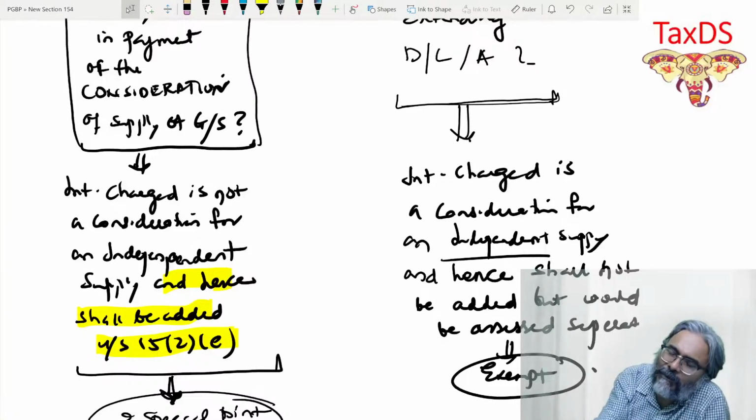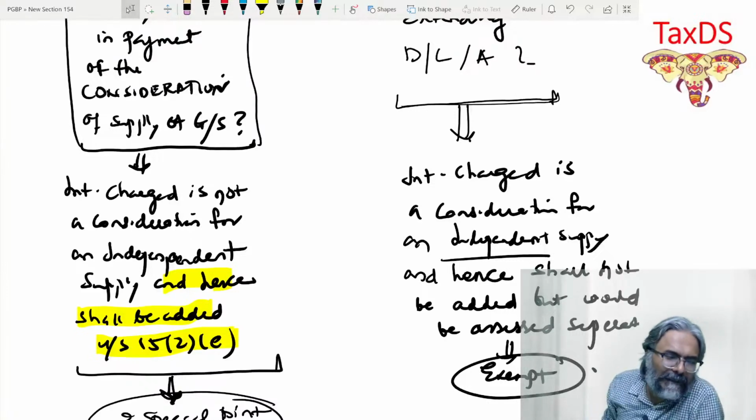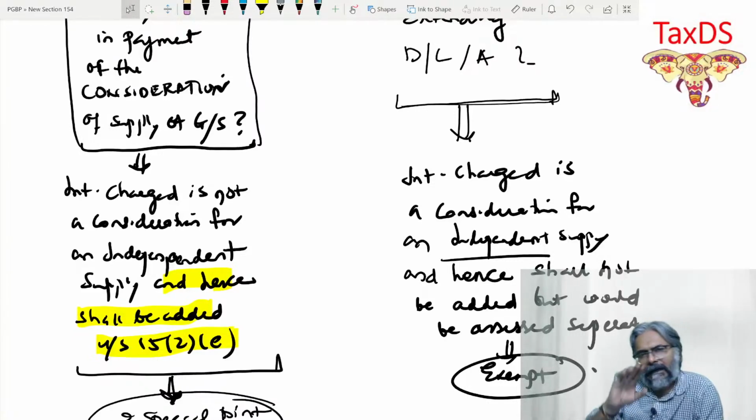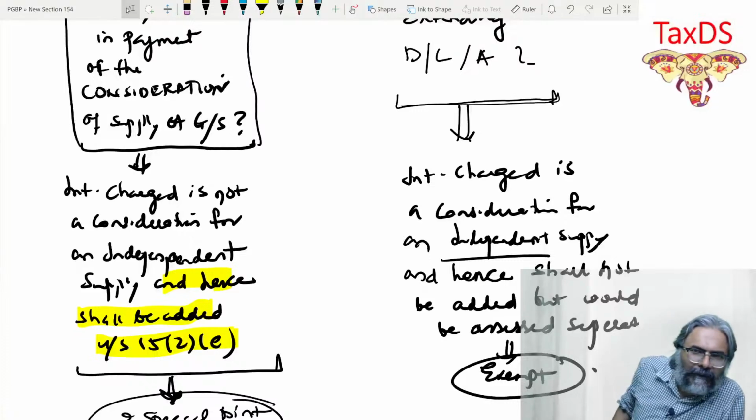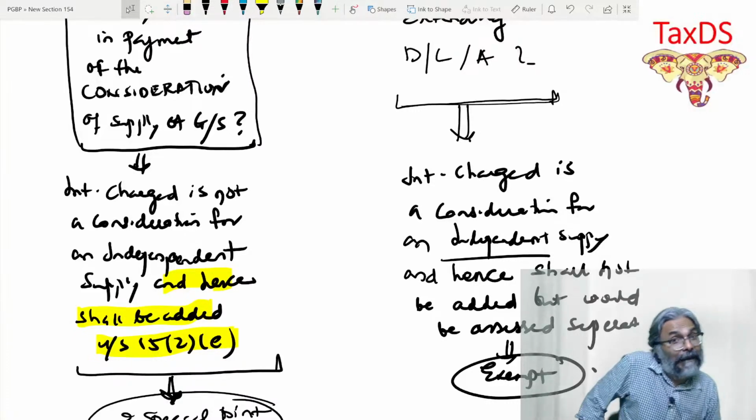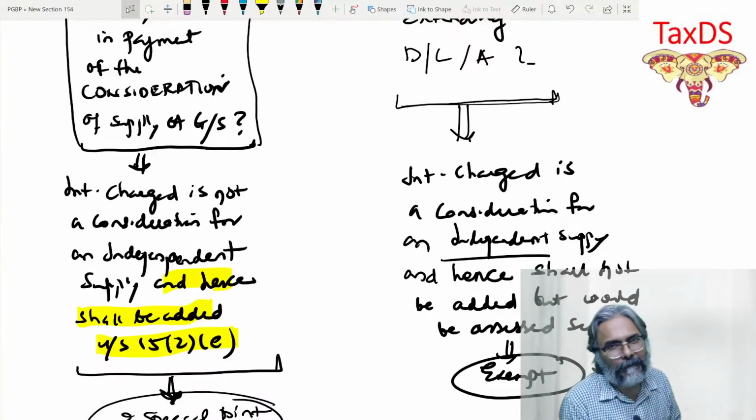Supposing that electronic store doesn't give you such installment facility. But what they do is they tell you, look boss, I want my 2.5 lakhs straight away, but I will help you to finance this laptop.